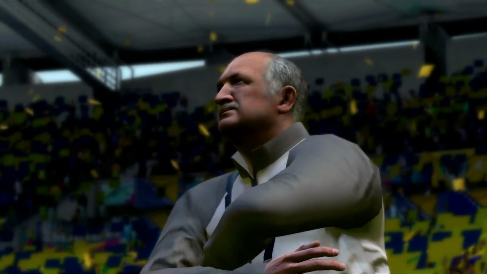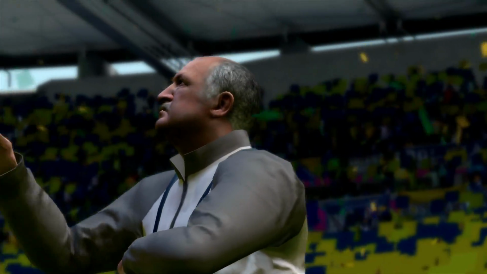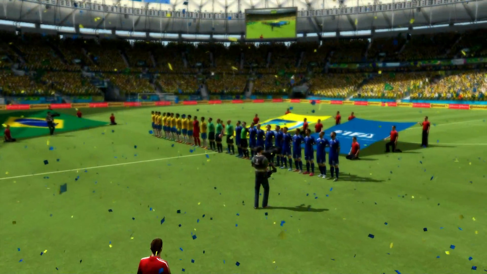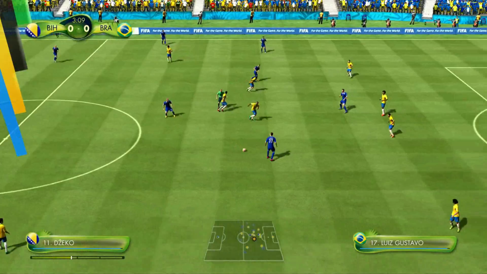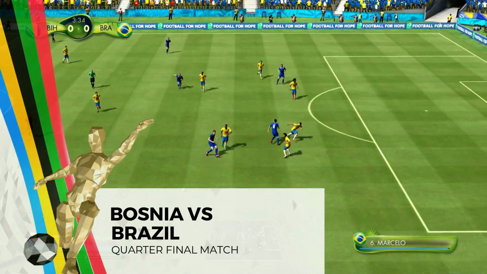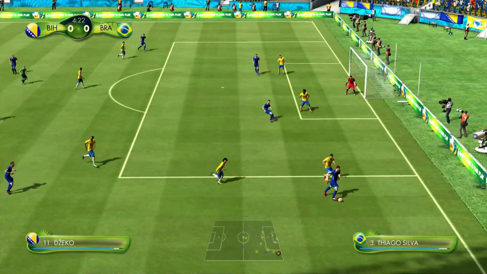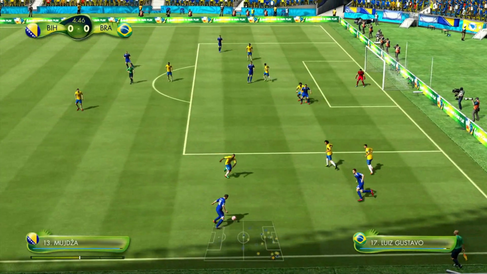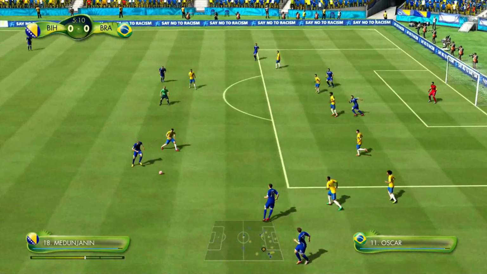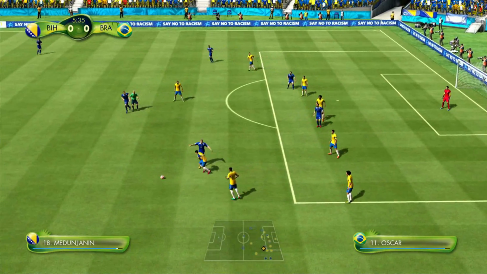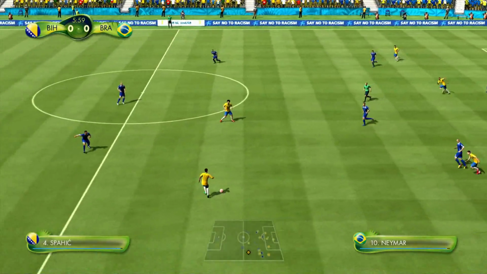So I hope this one is competitive. I hope that Brazil don't walk all over Bosnia. I can't imagine that happening, to be honest. A lot of you will be expecting someone like Brazil or Italy to win this tournament, but not if Bosnia and other teams like that can help it. I mean, we have had a lot of surprise results already in the round of 16, so don't rule it out here in the quarter-final.